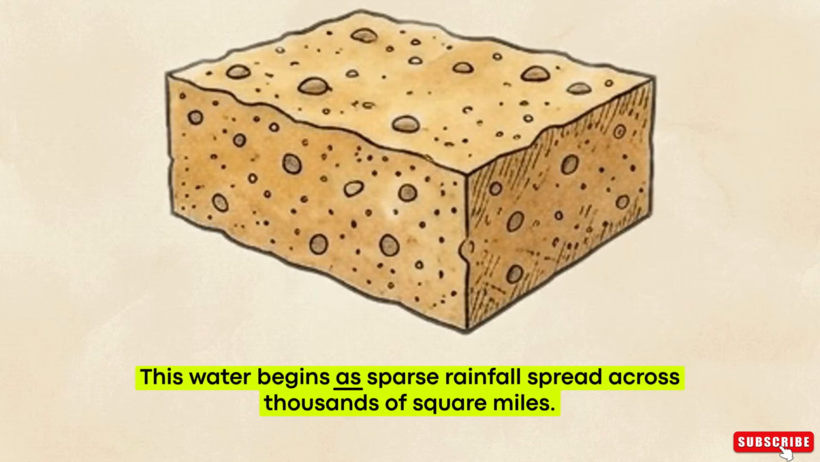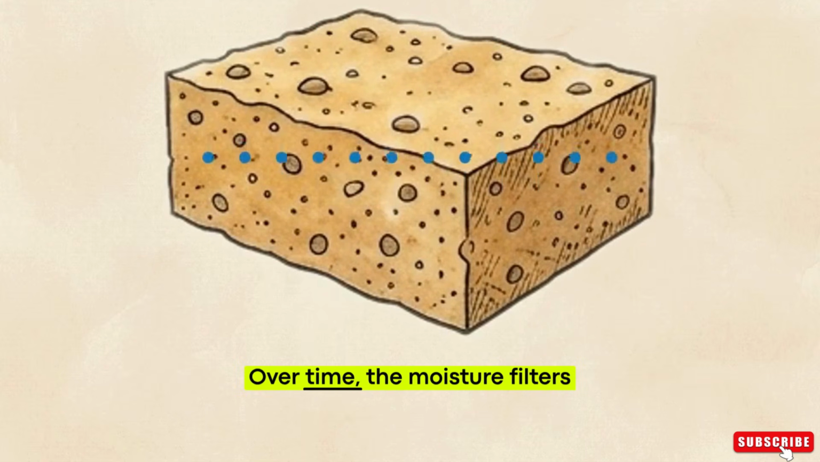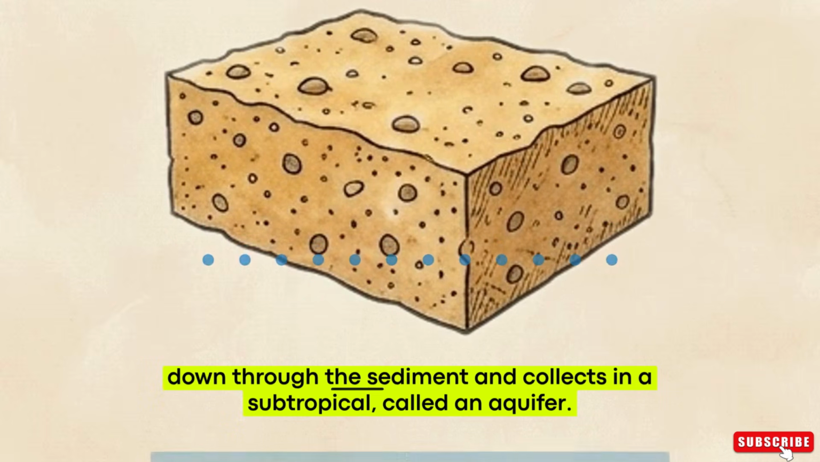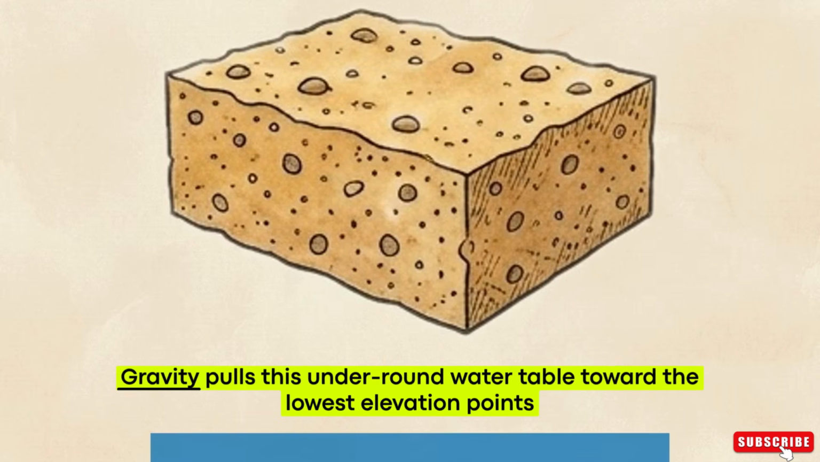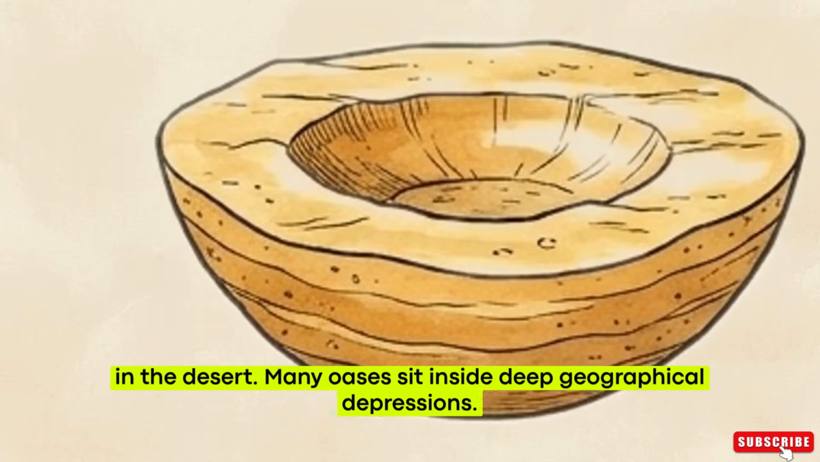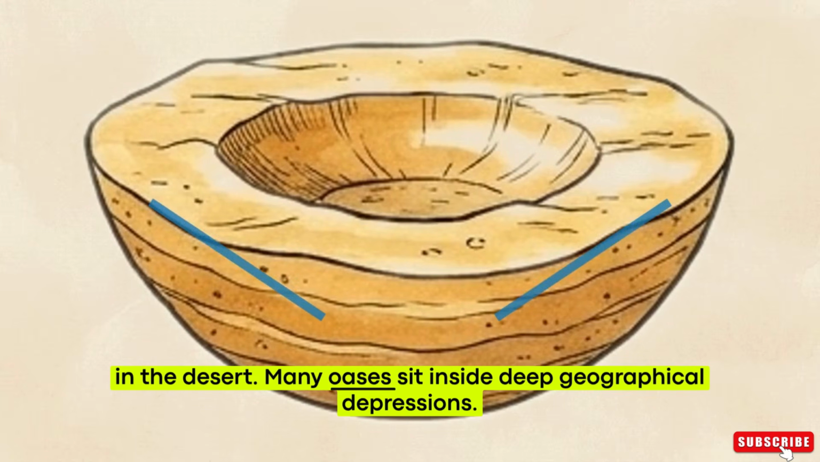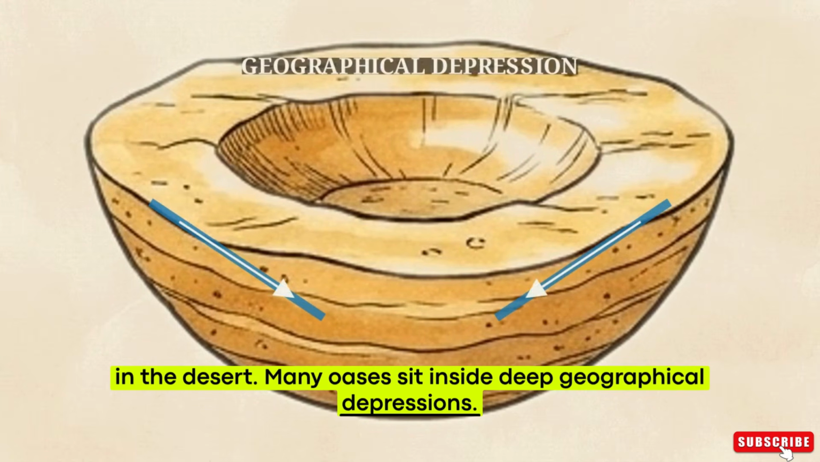This water begins as sparse rainfall spread across thousands of square miles. Over time, the moisture filters down through the sediment and collects in a subterranean layer called an aquifer. Gravity pulls this underground water table toward the lowest elevation points in the desert. Many oases sit inside deep geographical depressions.